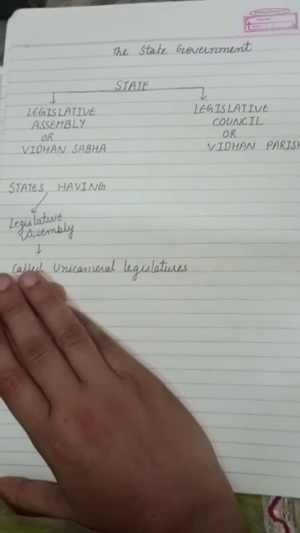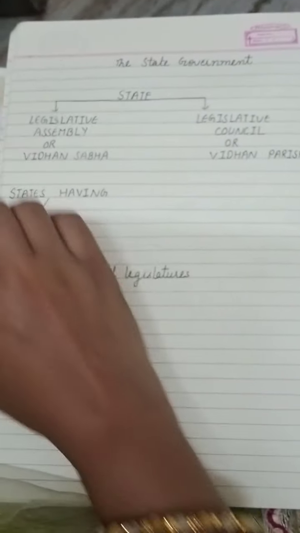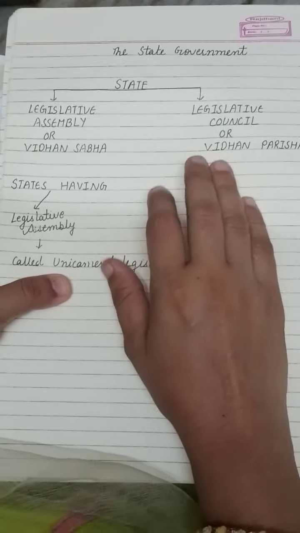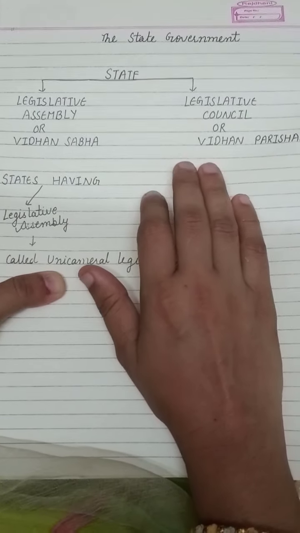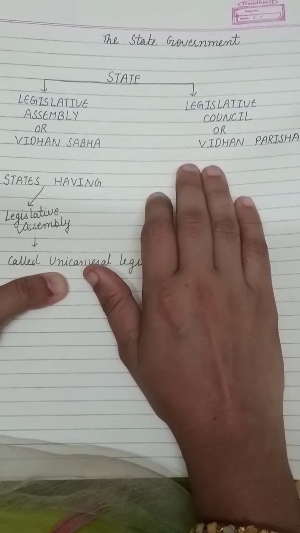Now students, today we will study the second level of the government, that is the state government. So let's continue the chapter. Students, I have drawn the flow chart. As you know that there are two houses, first is Lok Sabha and second is Rajya Sabha.